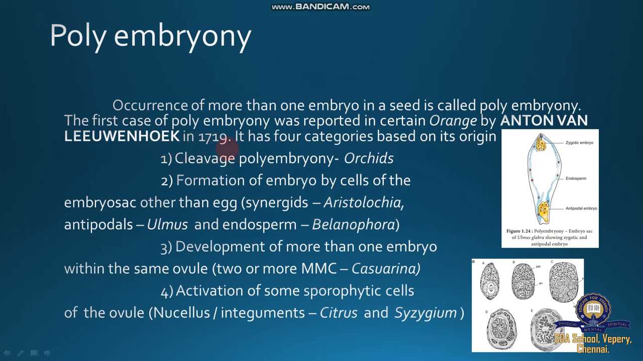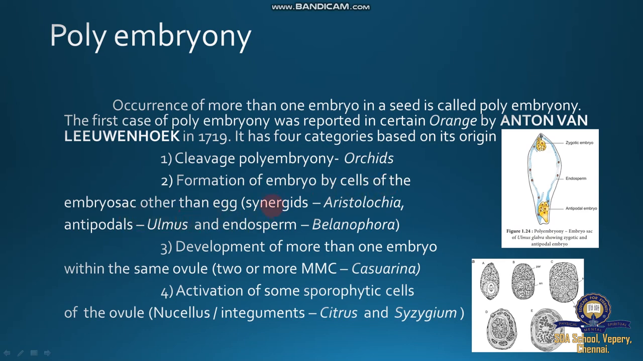In 1719, Anton von Leeuwenhoek first reported polyembryony in certain orange fruit. It has 4 categories based on its origin. Number 1, cleavage polyembryony. What is cleavage? Here one cell divides into many cells. The daughter cells are called cleavage. So one embryonic mother cell divides to form many more. Cleavage polyembryony, example: orchids.